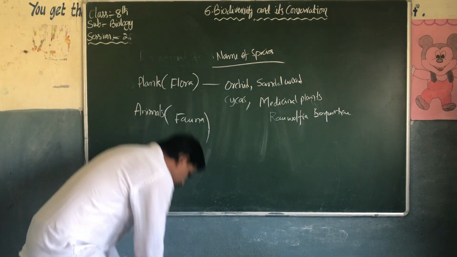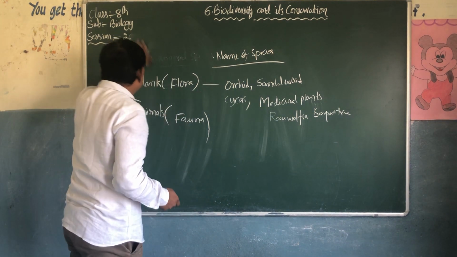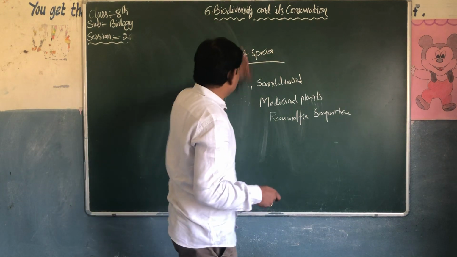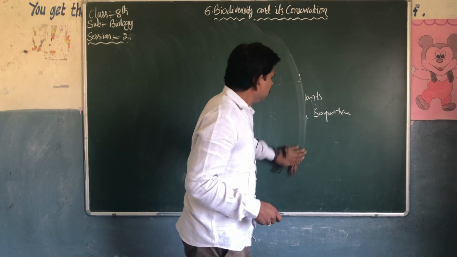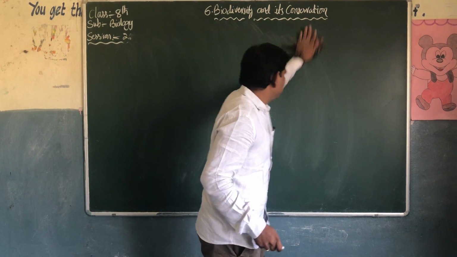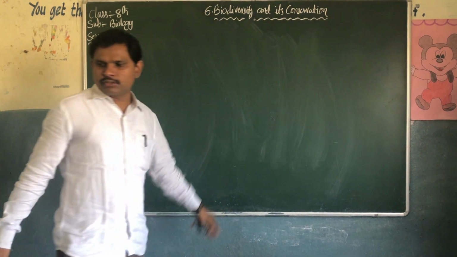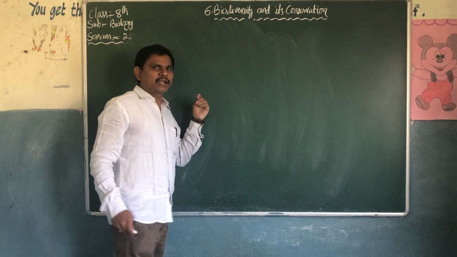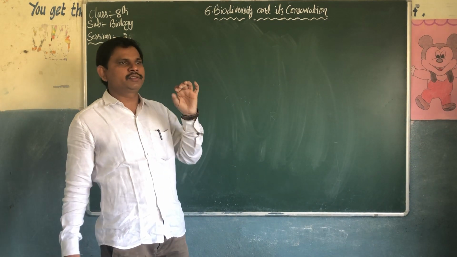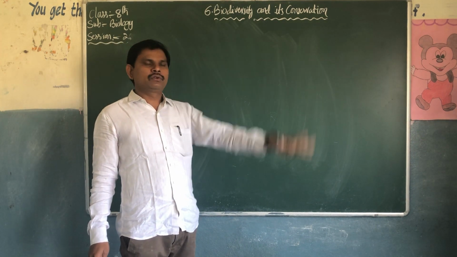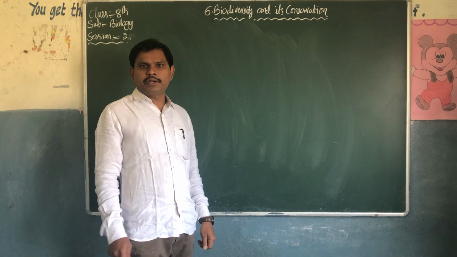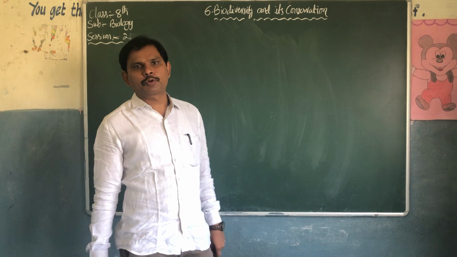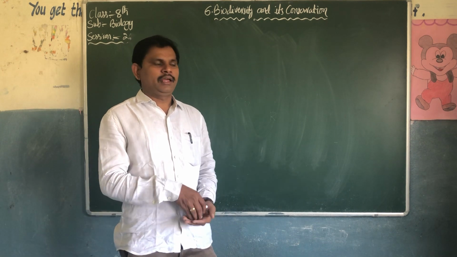If the animals are being destroyed and their number is decreasing, the red data book should enter their names into the red data list. If the name enters the red list, then the signal will go to all the countries and all the states. It is our responsibility to protect such plants and animals.